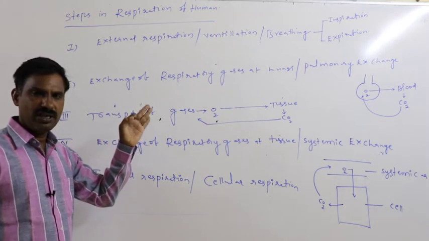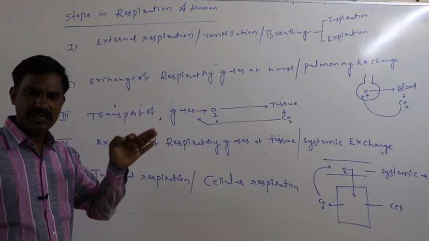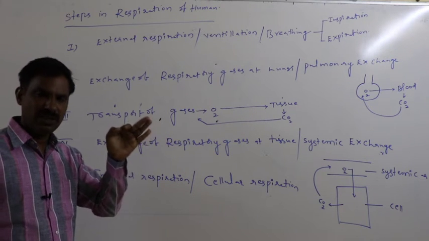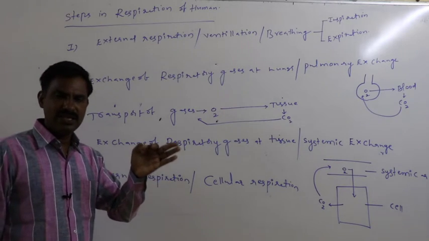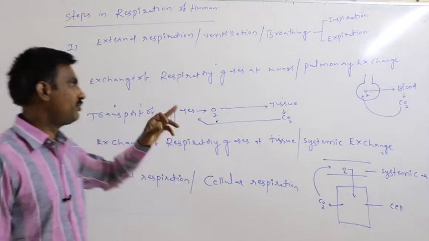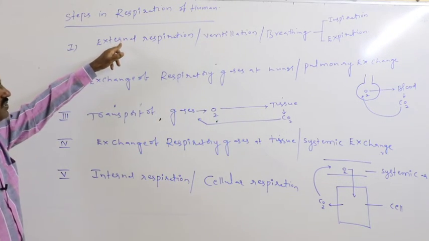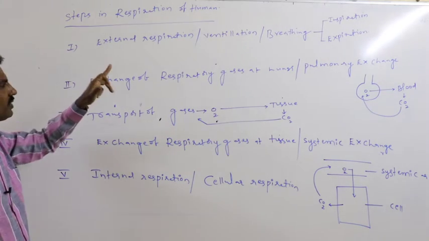A very important objective question is: what are the sequential steps in the respiration of a healthy person? First step is external respiration, or ventilation, or breathing.